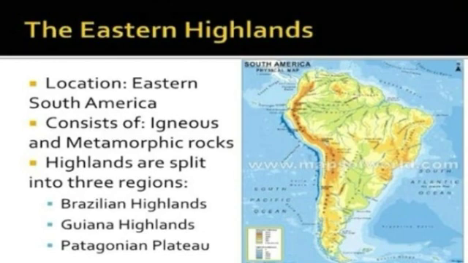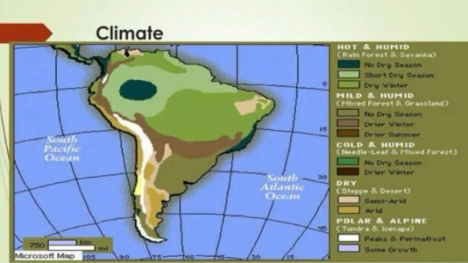Let's see climate. The climate of the continent of South America has been closely influenced by the latitudes, altitudes, and the Pacific and Atlantic Oceans. It is hot in the Amazon River area as the equator passes through it, whereas Quito, located almost on the same latitude in the Andes, has eternal spring.